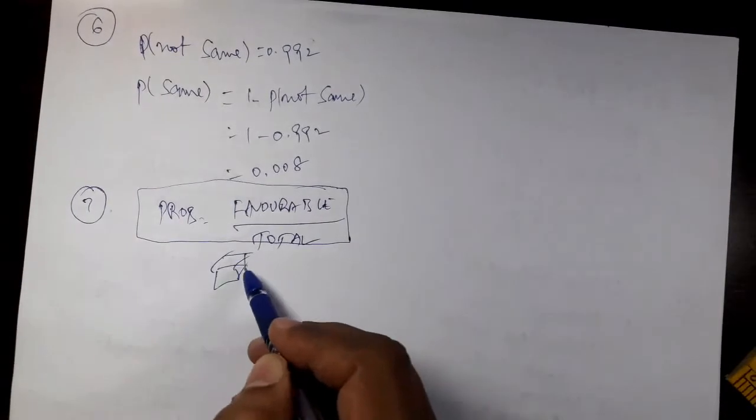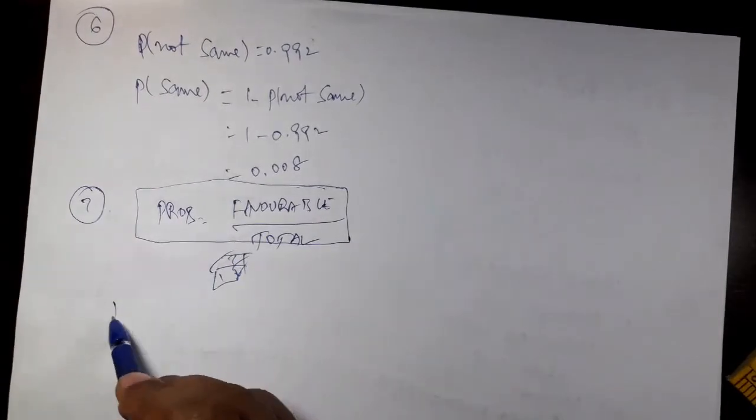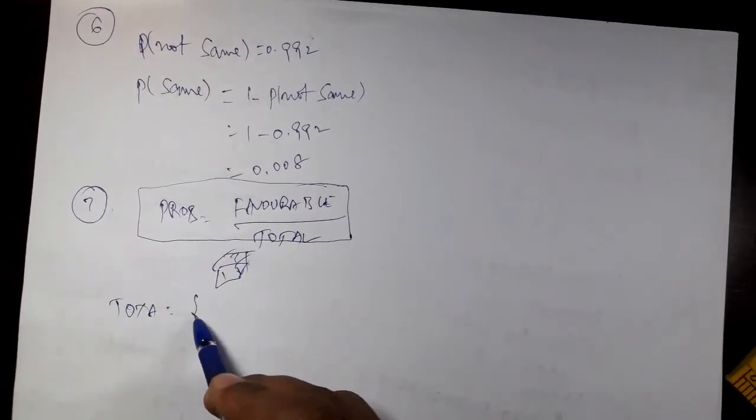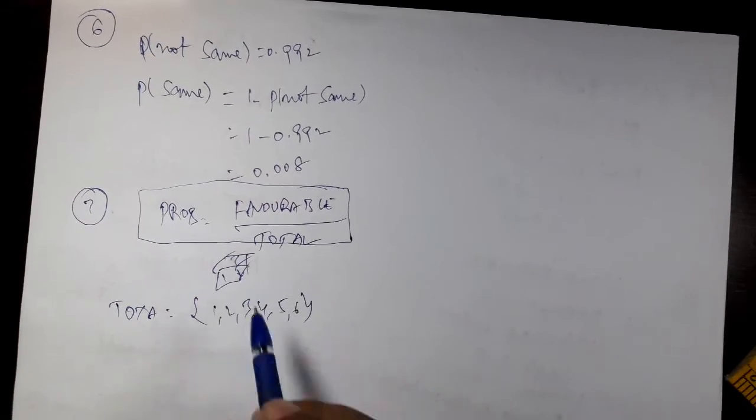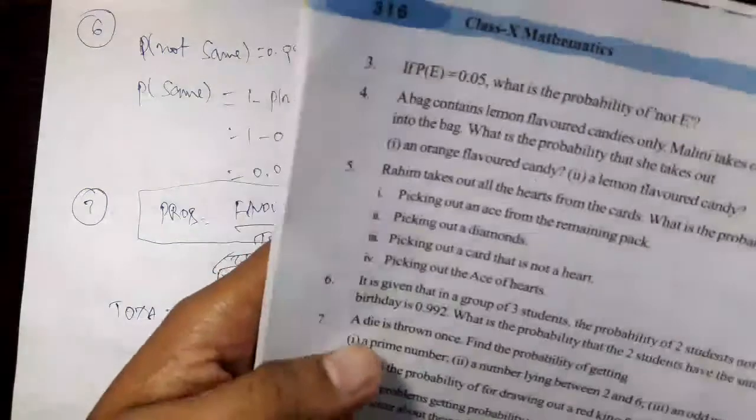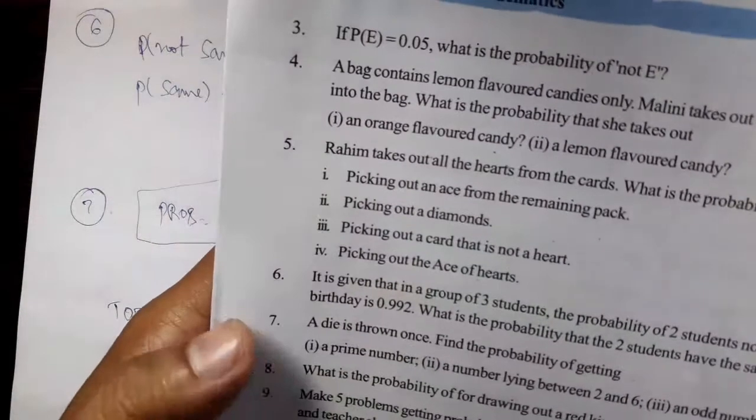Coming to this question, what you have done? You have rolled a die. So how many total outcomes are possible? 1, 2, 3, 4, 5, 6, right? 6 faces are there, so outcomes are 6. All have equal chances, equally likely outcomes.